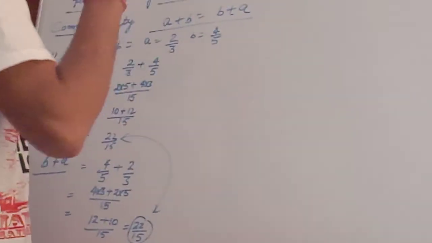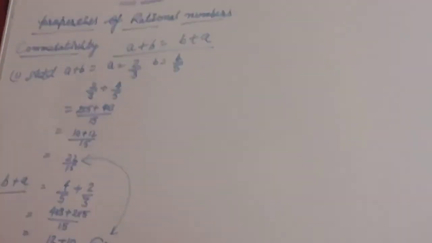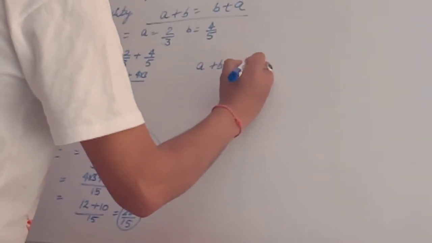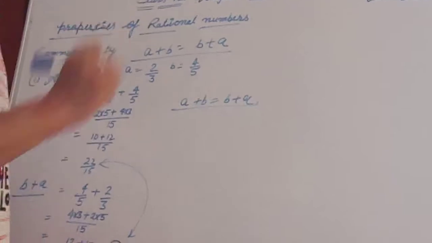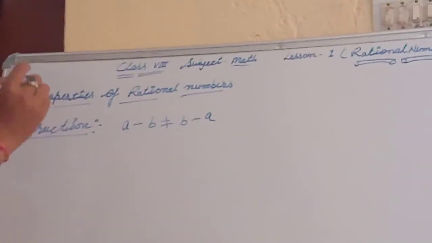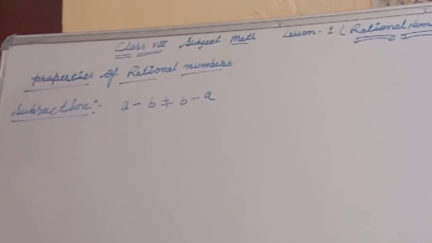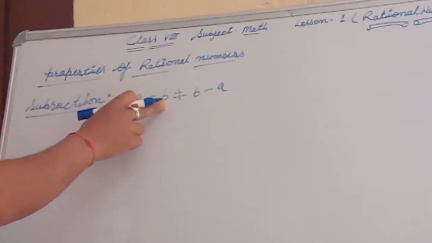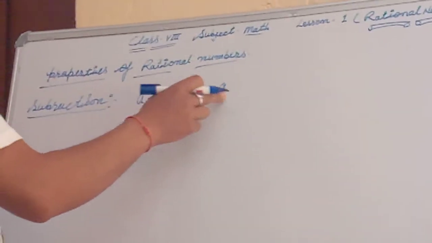That means the commutative property with addition follows the property a plus b is equal to b plus a. Do you understand? Okay. Second, subtraction. The second property, commutative with subtraction: a minus b does not equal b minus a.